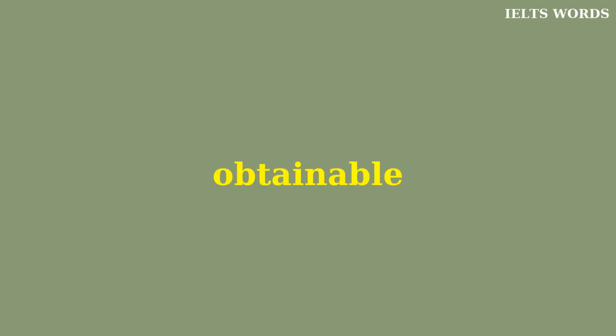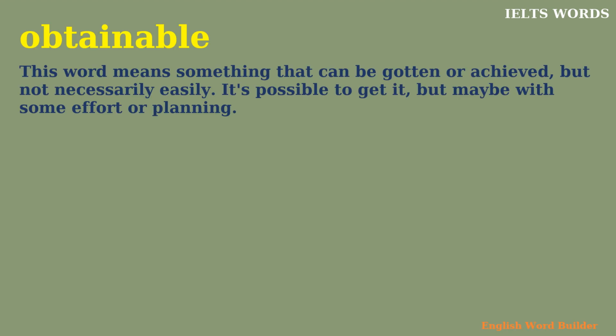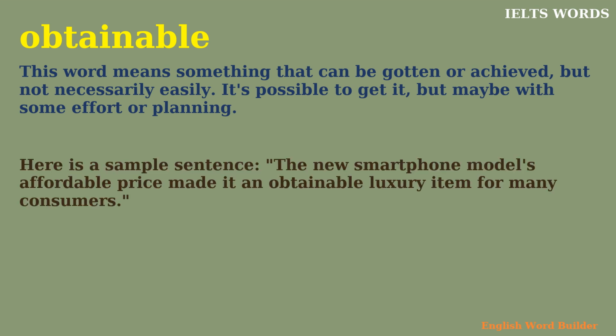Obtainable. This word means something that can be gotten or achieved, but not necessarily easily. It's possible to get it, but maybe with some effort or planning. Here's a sample sentence. The new smartphone model's affordable price made it an obtainable luxury item for many consumers.